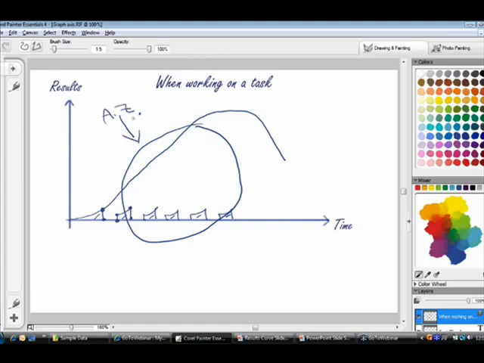In addition to that, here in these little pockets of tiny bits of results, not only are we missing the more important accomplishments, but life is hectic, stressful, and very unfulfilled. We're constantly running from one thing to the next, and then at the end of the day still feeling like we haven't accomplished anything. On the other hand, life in this area here, when we reach the accomplishment zone, is much more satisfying.